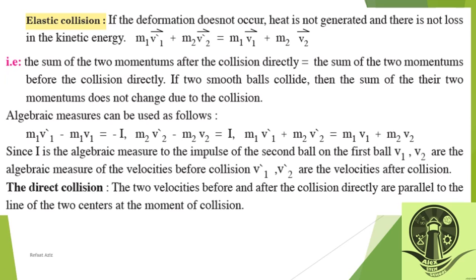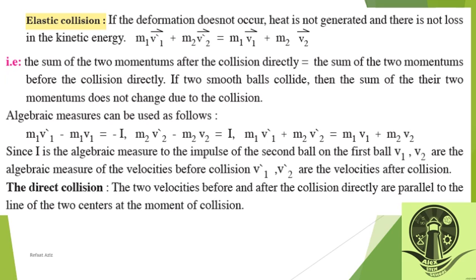Elastic collision: if deformation doesn't occur, heat is not generated and there is no loss in kinetic energy, then m1 v1 dash plus m2 v2 dash equals m1 v1 plus m2 v2.